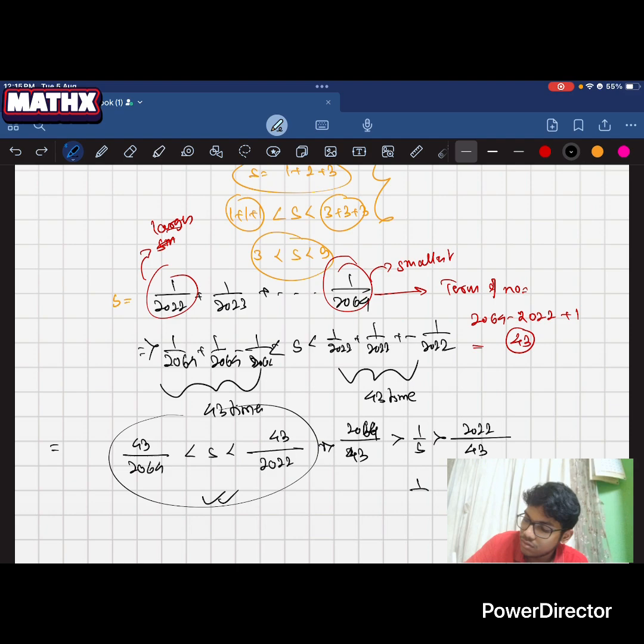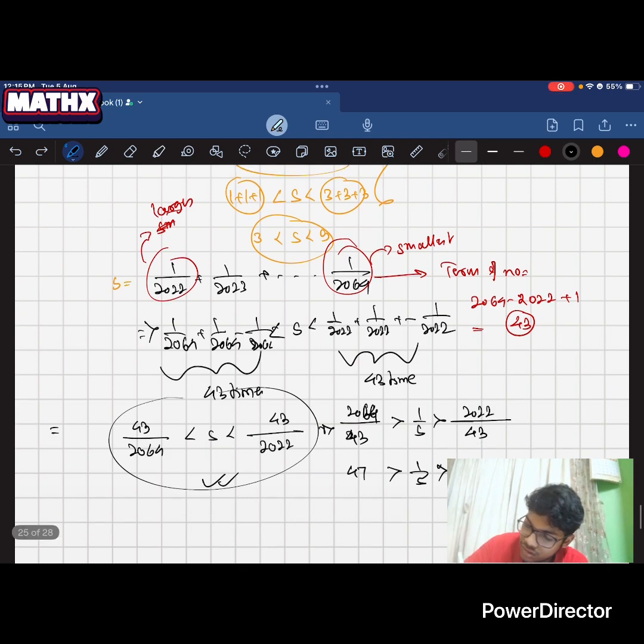So 1 by S will be greater than 47 and less than 48. So if I take the greatest integer of 1 by S, it will be 47.